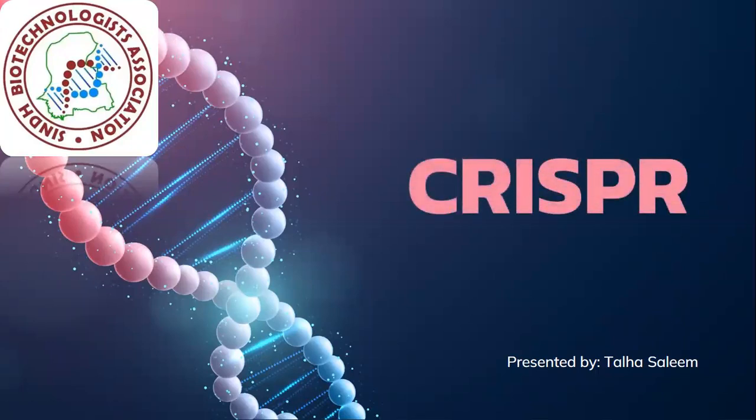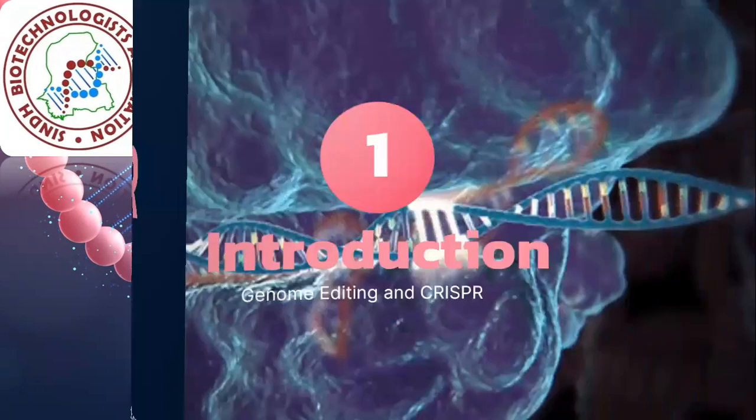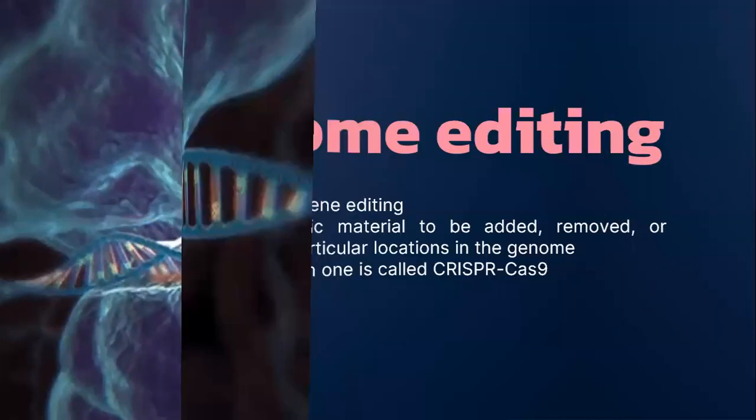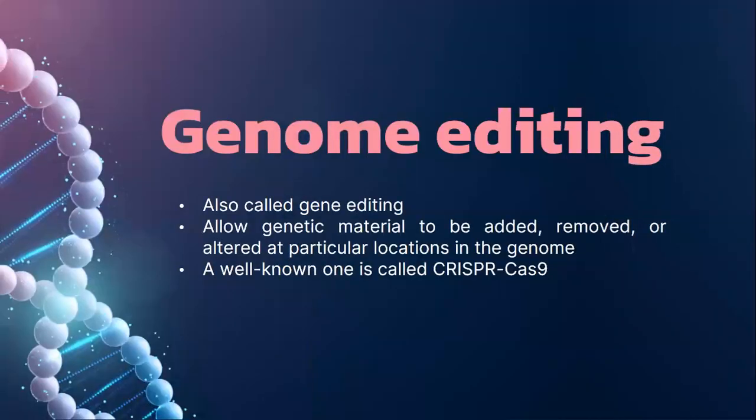Before going on to the further description of CRISPR, first let me tell you what genome editing is. Genome editing is also called gene editing. It is a tool to add, remove, replace, or otherwise manipulate certain sequences in the genome. A well-known method for genome editing is the CRISPR-Cas9 system, which is being used in the modern world, and it is a more efficient tool than any other genome editing tool.